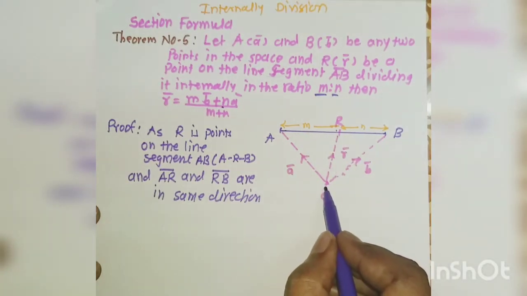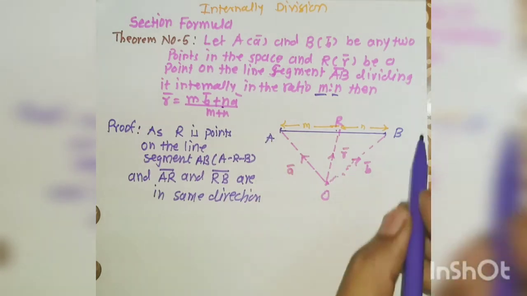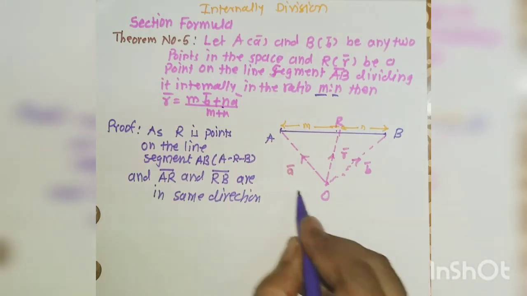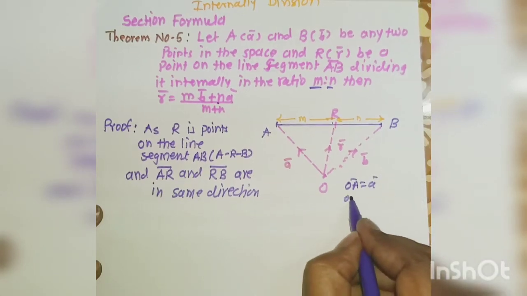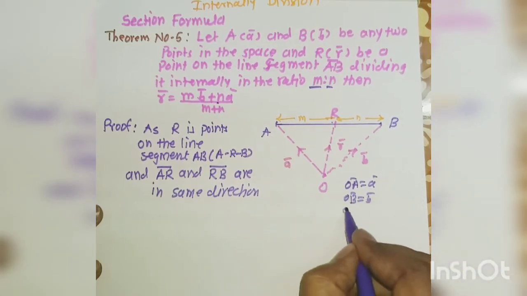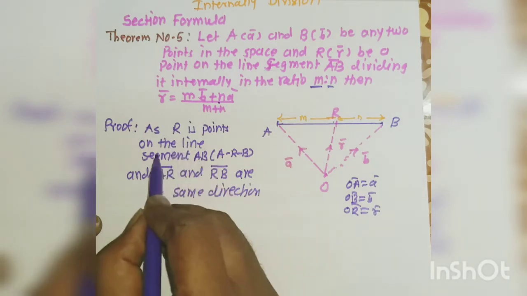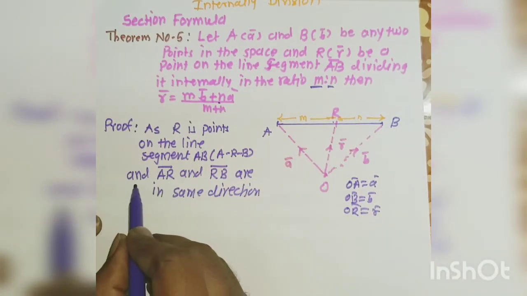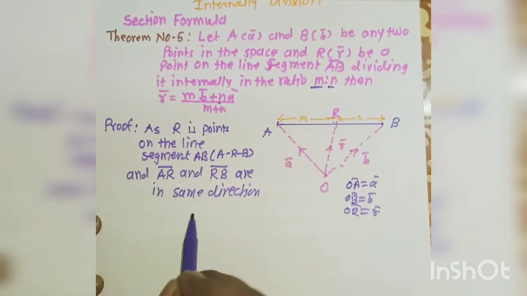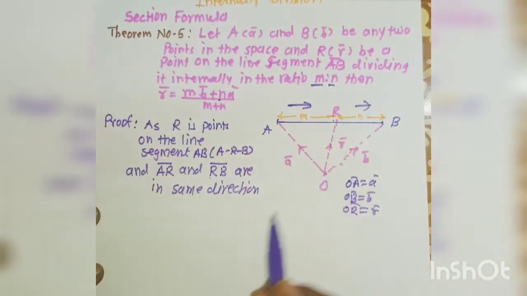Let O be any fixed point or origin. Join OA, OR and OB. Then OA bar is equal to small a bar, that is the position vector of A. OB bar is equal to small b bar and OR bar is equal to small r bar. These are the position vectors. Here R is the point on the line segment AB. R lies between A and B, and AR and RB are in the same direction.